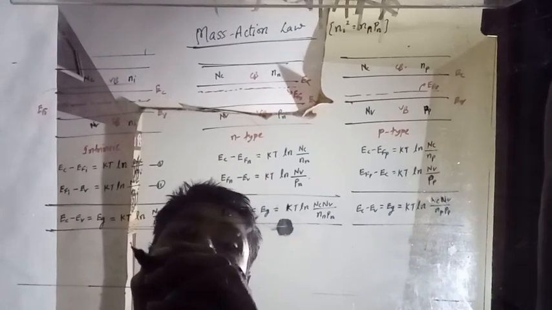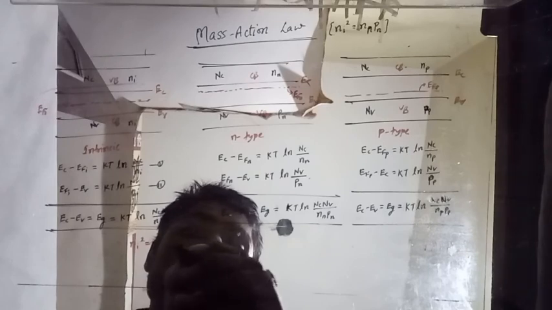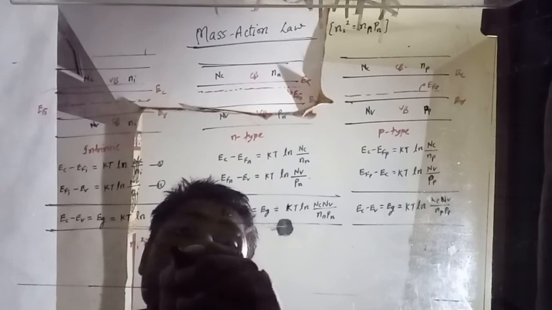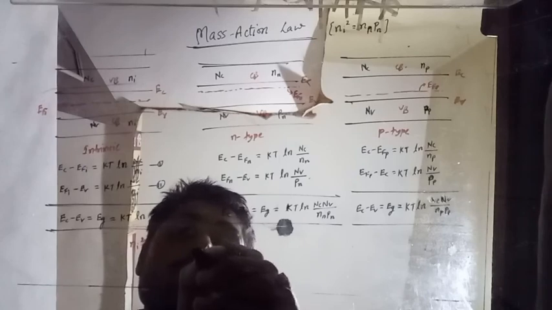What will be there? Ultimately we are going to get Ni square equal to nn pn equal to np pp.